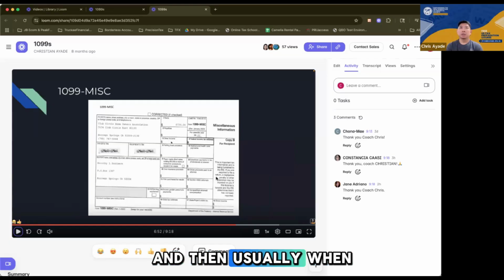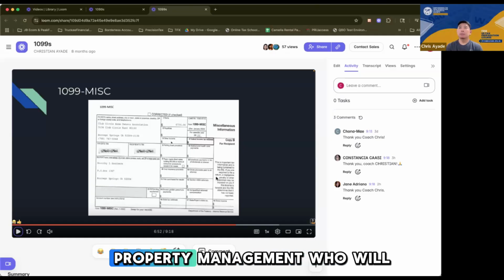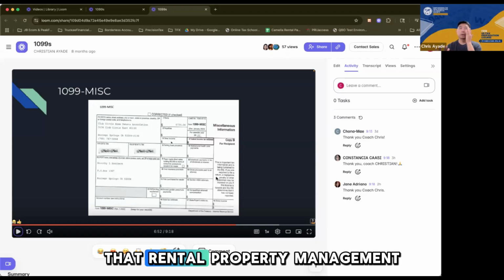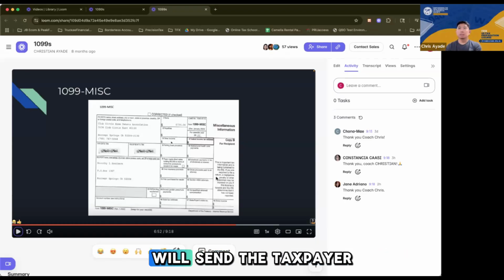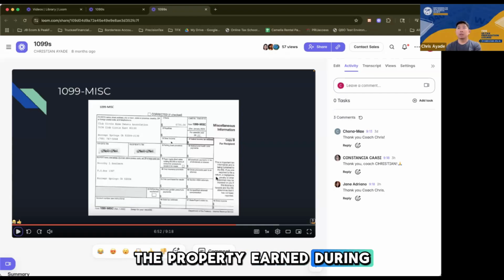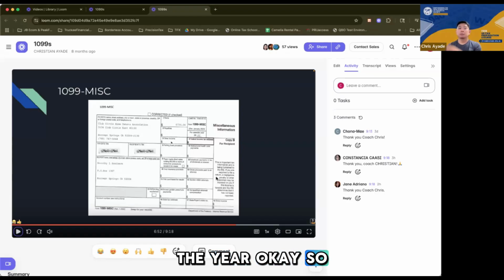Usually when they rent it out, there is a rental property management company who will facilitate the rental. At the end of the year, that rental property management will send the taxpayer the 1099 MISC to provide a summary of how much rent the property earned during the year.